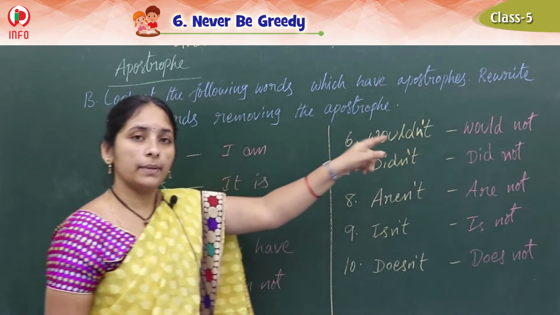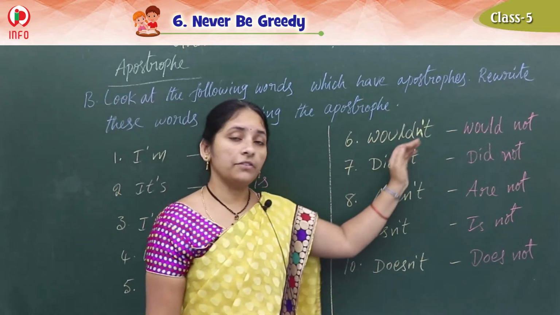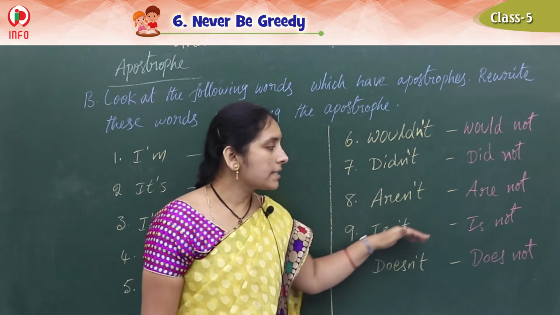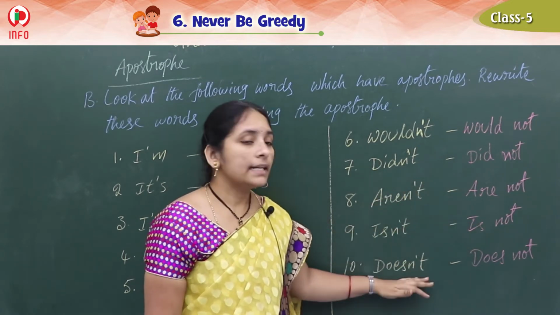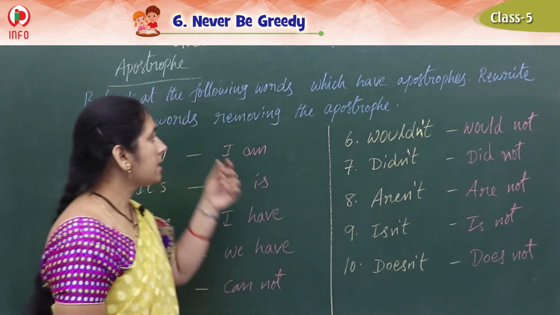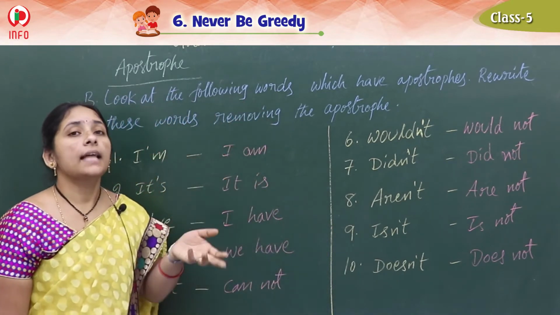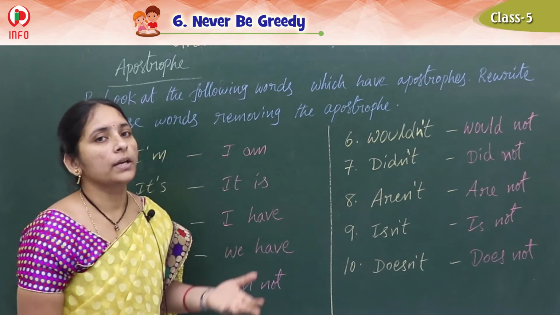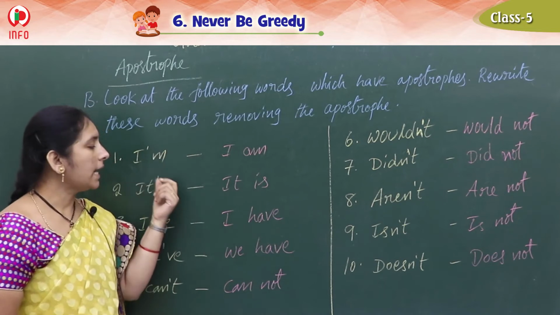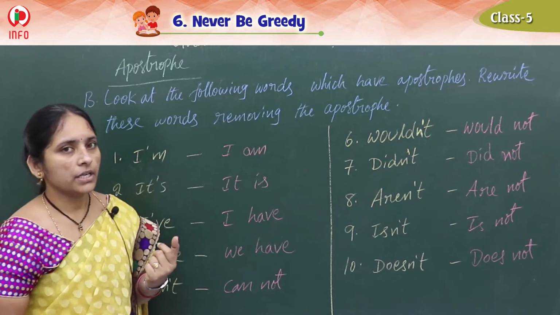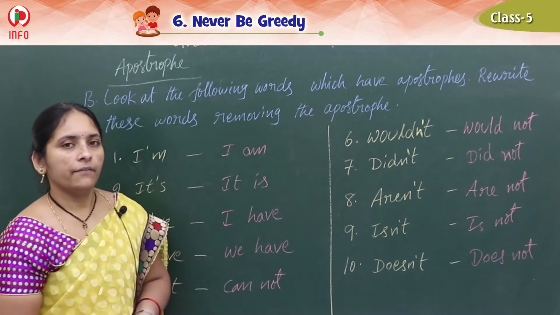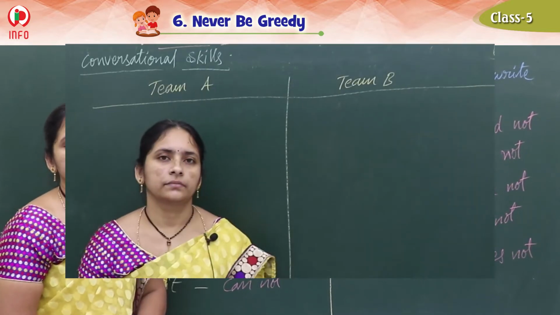So wouldn't will become would not, didn't full form did not, aren't full form are not, isn't full form is not, doesn't full form does not. Clear, children? So when we get this apostrophe, it means that one letter or two letters are reduced, left out. That's why we keep that apostrophe. Okay, children? Understood this one? How to pronounce these words if we get the apostrophe? Very good. So let's see the next one.